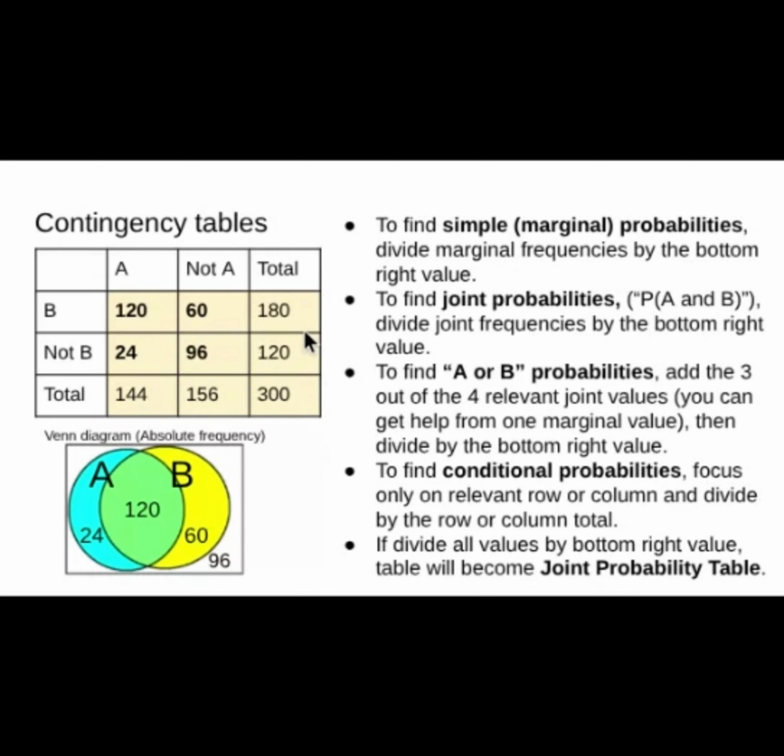If you divide all these values by this value here, then this value will become a 1 or 100%, and all these other values will turn into probabilities. And then this table will be called a joint probability table, which will give you the probabilities directly. You won't have to divide by this grand total.